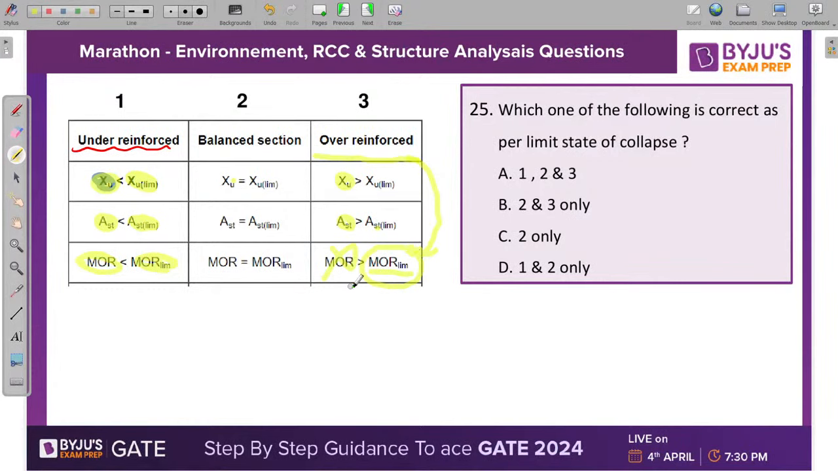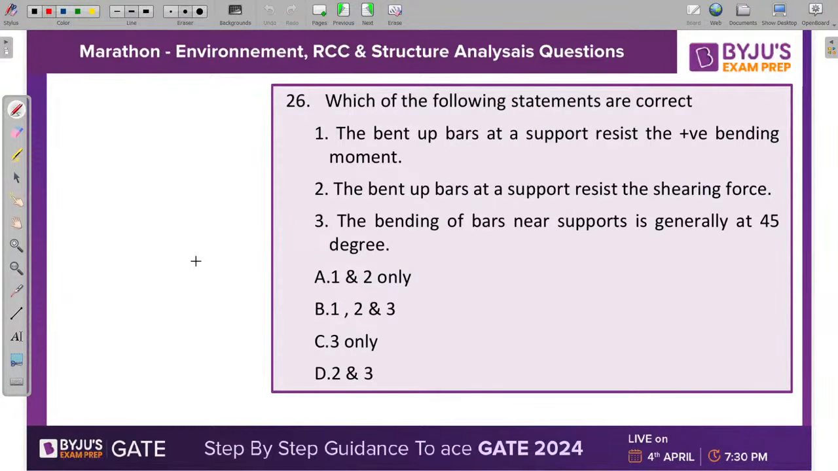That's why this particular part will be wrong, and that's why the correct answer is D. D sahi hoga bachcha, not A, right? The MOR of the over reinforced section is also equal to MOR limiting, bachcha log. Clear? Next question. Let me come back.